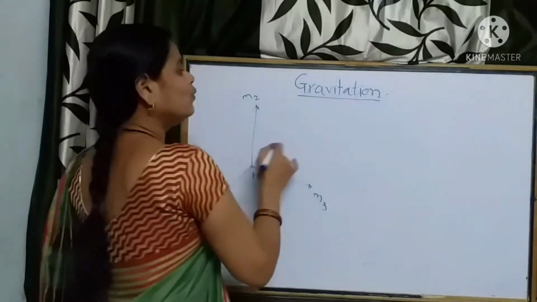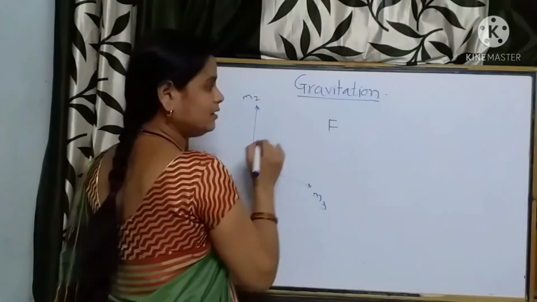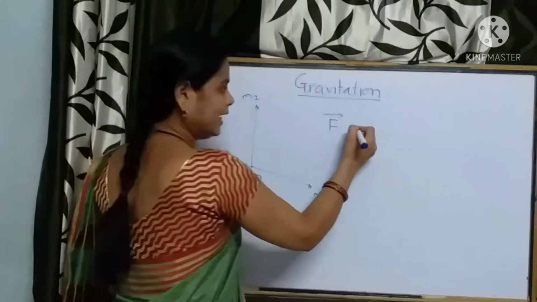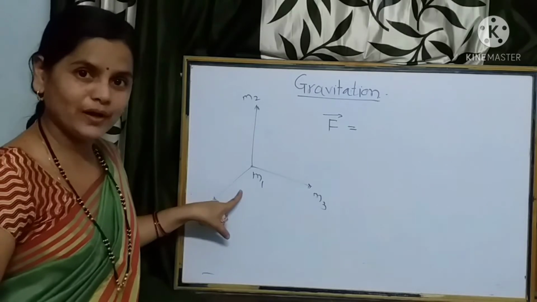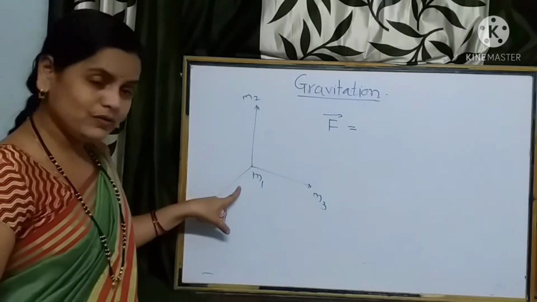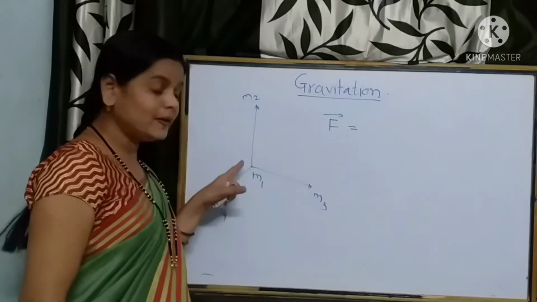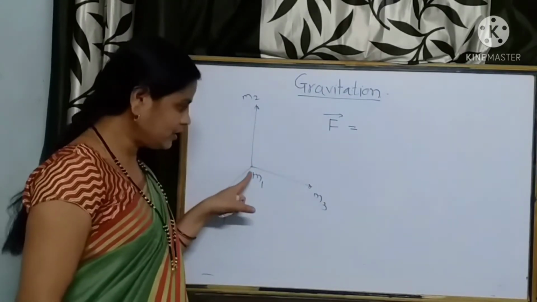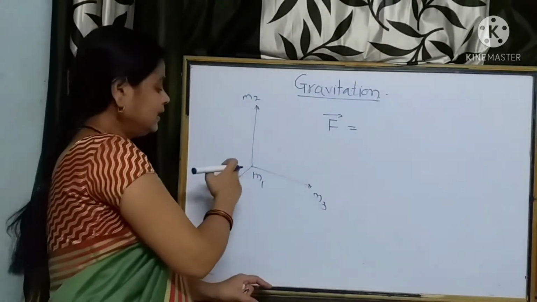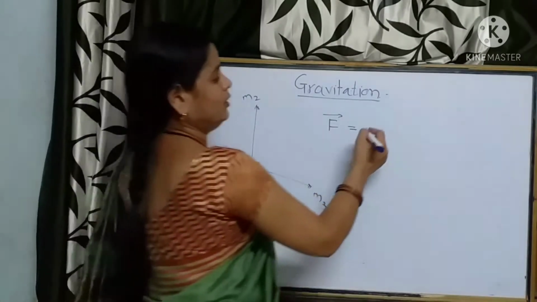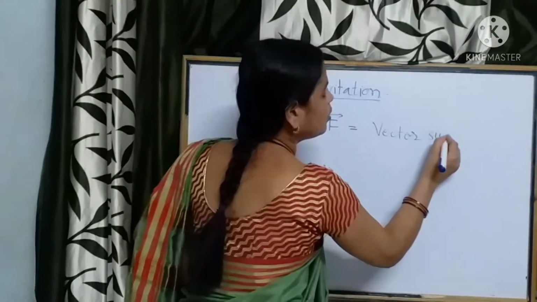So, what about the net gravitational force here? Net gravitational force acting on point mass M1, if we want to find it out, what do we say? That force experienced by a point mass M1 due to a number of point masses is equal to the vector sum